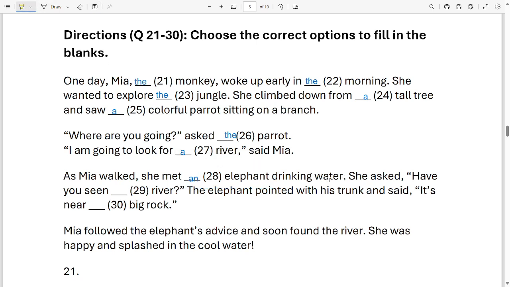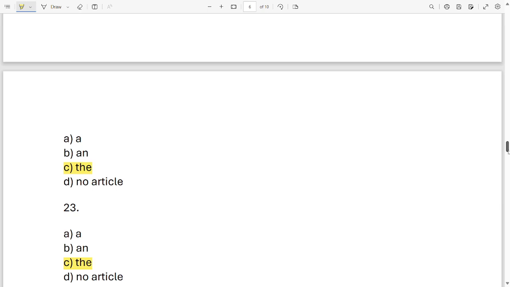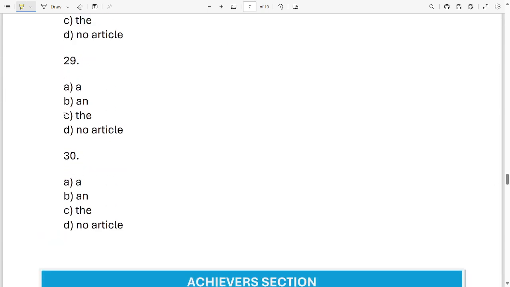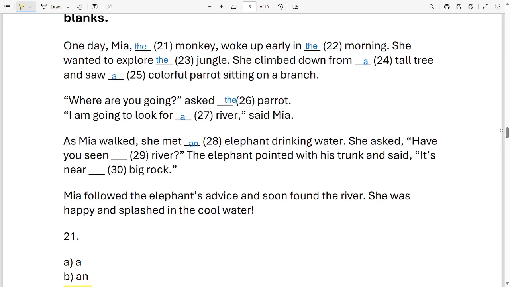Drinking water. She asked, have you seen dash river? For 29, your options are, it will be C. Have you seen the river?